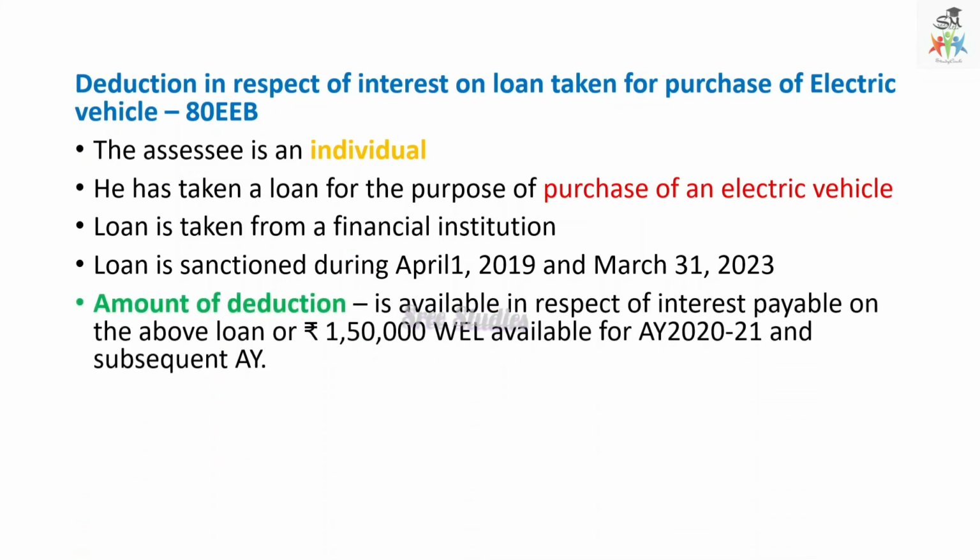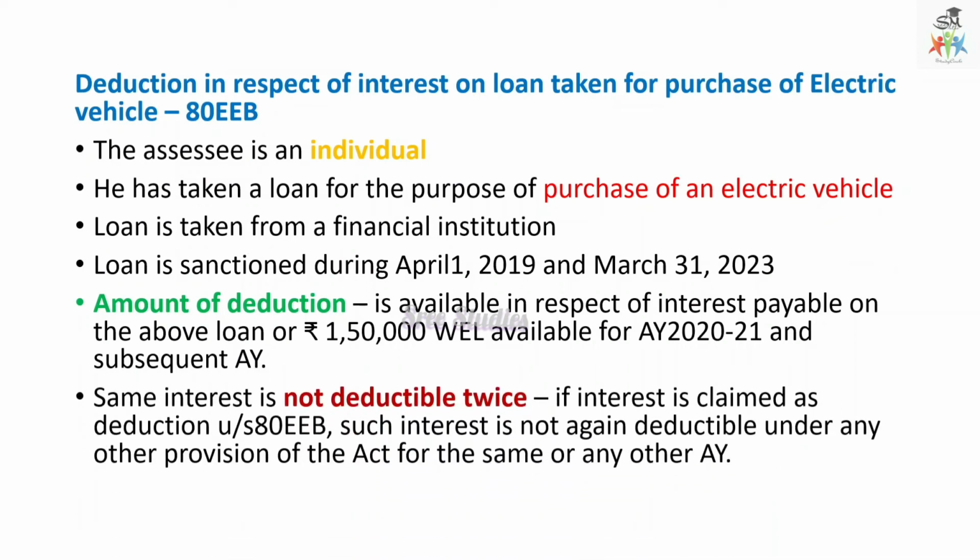And the amount of deduction is the interest payable on the above loan or 1,50,000, whichever is less, available from the year 2020 to 21 and the subsequent years. The same interest is not deductible twice. If they claim under section 80EEB, then it should not go for any other provisions of the same Act.